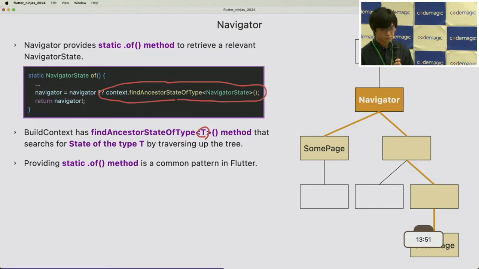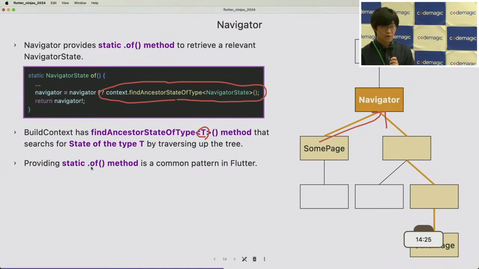So if we pass NavigatorState as T and call this method, the context will try to traverse up and find the widget associated with NavigatorState. It's a Navigator widget. So that's why Navigator.of can retrieve the NavigatorState object.